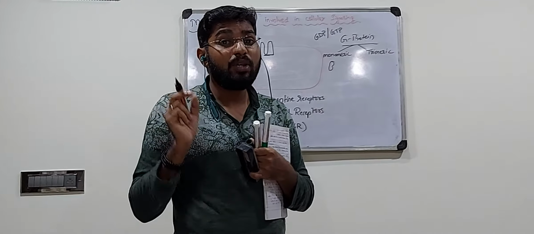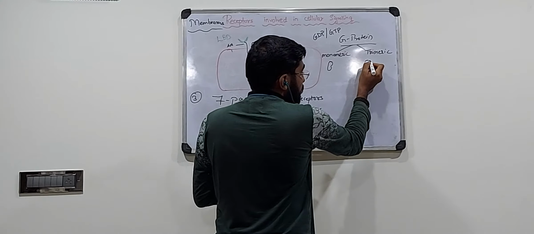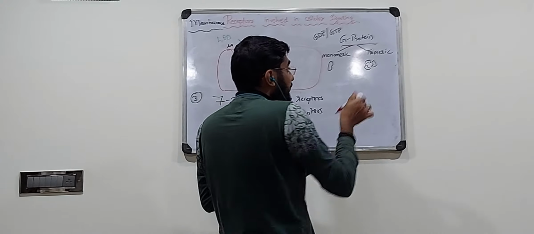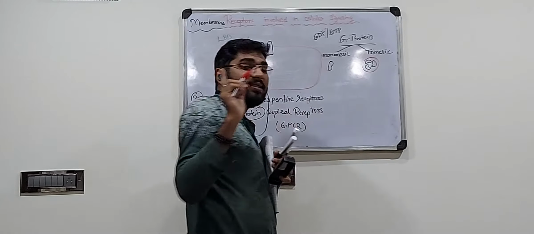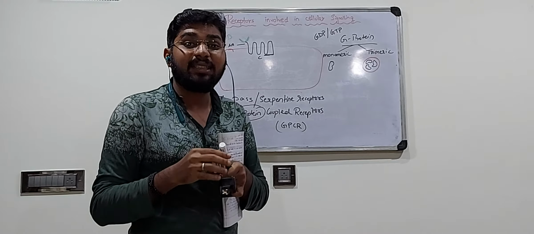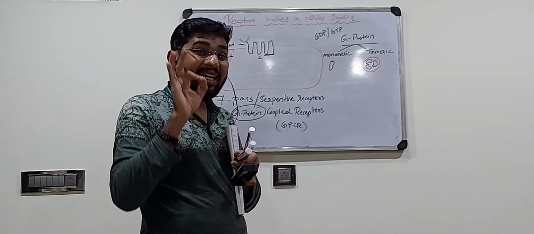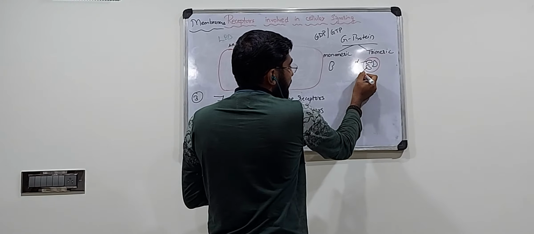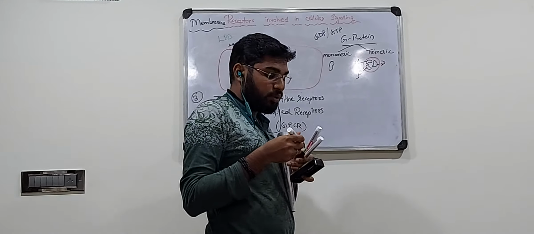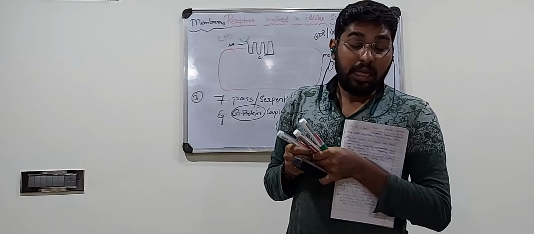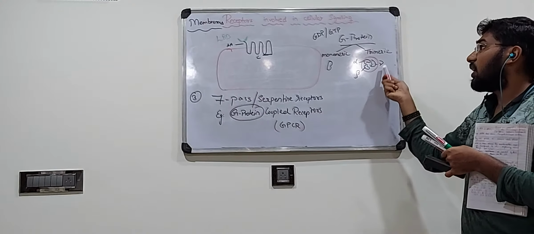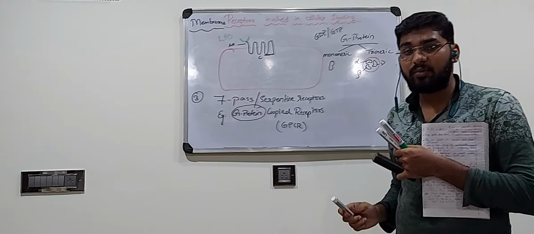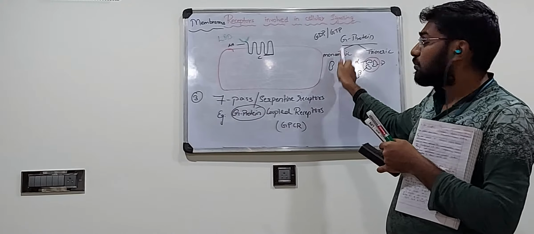If there are three subunits, these three subunits come together and function as one single G protein, then they are called trimeric G protein. These three subunits are called alpha subunit, beta subunit and gamma subunit. They are named alpha, beta, gamma. If three subunits are present, then they are called trimeric G protein. If only one subunit is present or one component is present, they are called monomeric G protein.